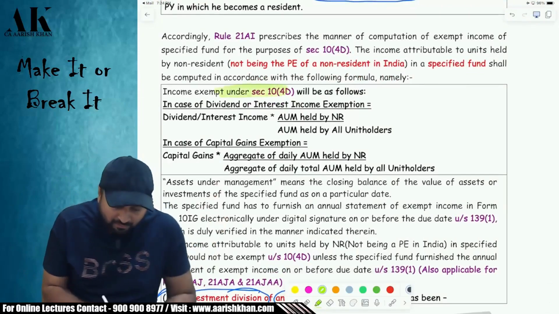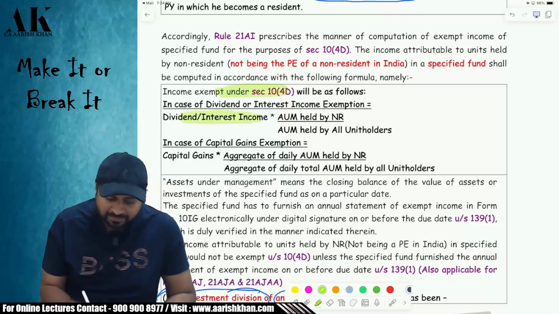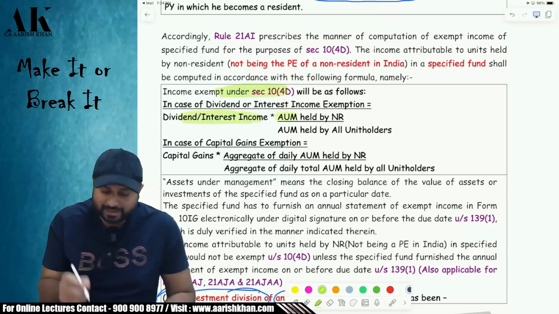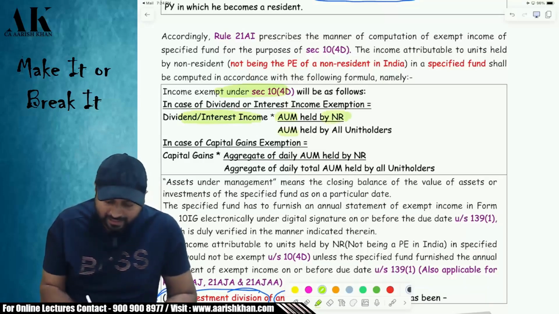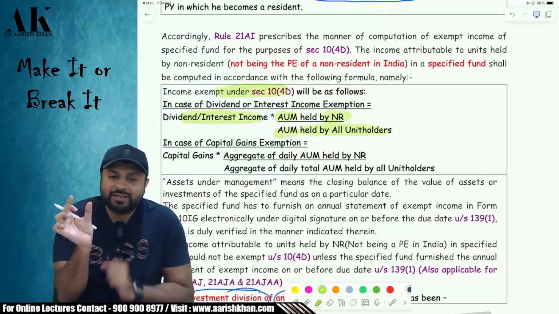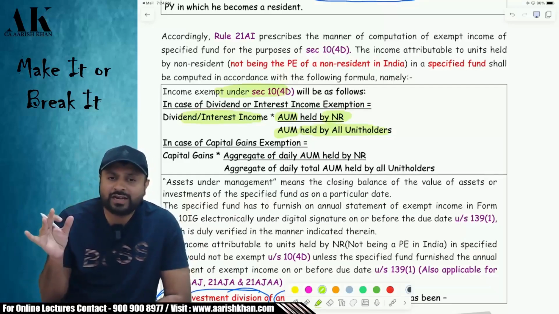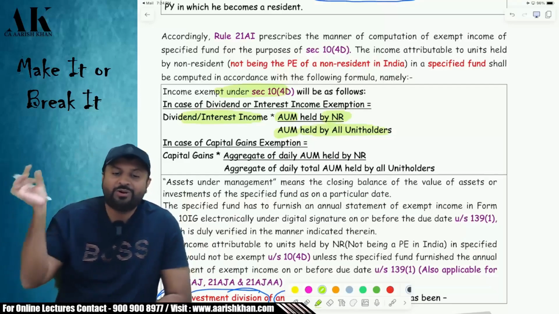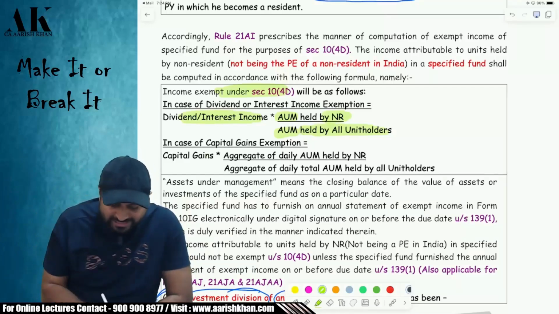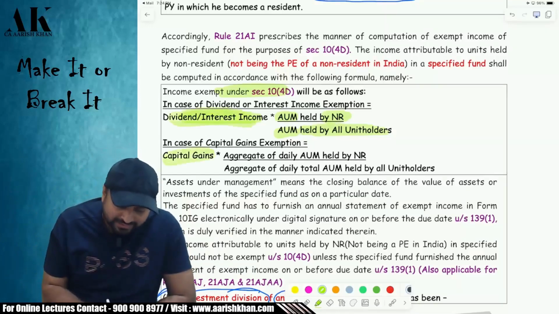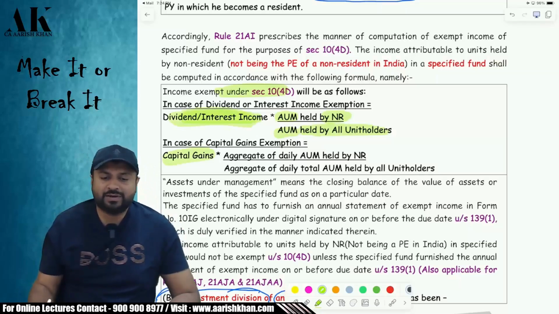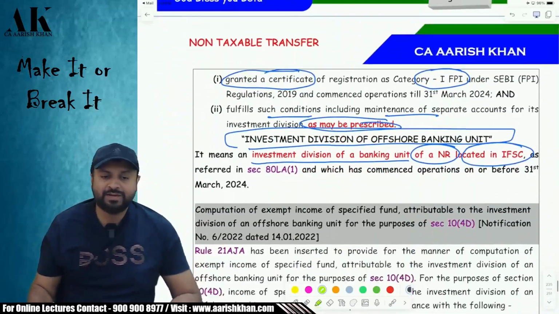Check this please. Whatever is the dividend or income which is earned, multiplied by the asset under management held by the non-resident, divided by the asset under management held by all the unit holders. This will give you that proportion of dividend income which is held by which unit holders? Please tell me. Non-resident. Only that much will be exempt. Only that much capital gains will be exempt. Only that much dividend income will be exempt. Are you clear? Please tell me. The rest of the income will be taxable.